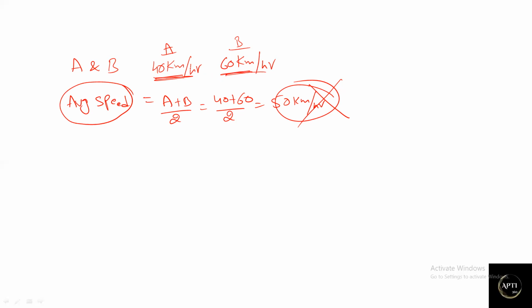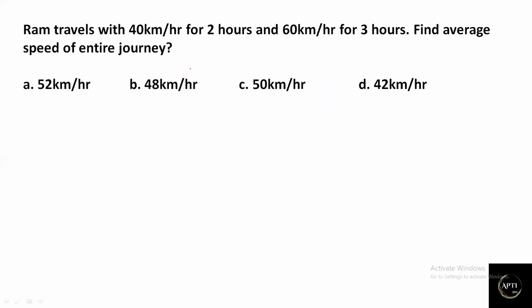First, I will explain the same question by taking one small example. If you read the question, Ram travels with 40 kilometers per hour for 2 hours, and 60 kilometers per hour for 3 hours. If you observe, Ram is traveling for 2 hours and then for 3 hours. Here the same person is traveling with different speeds for different times, or even if we consider two persons, it will be the same. Now, 40 kilometers per hour speed for 2 hours, 60 kilometers per hour speed for 3 hours. Find their average speed for the entire journey.